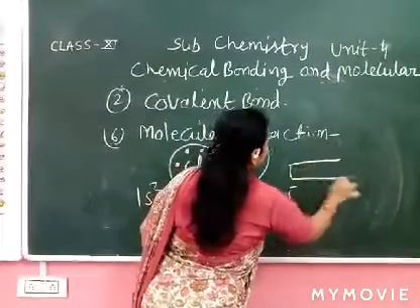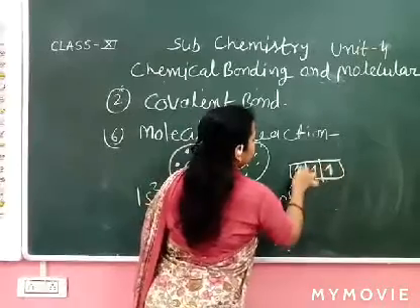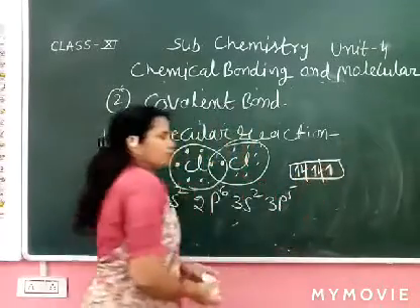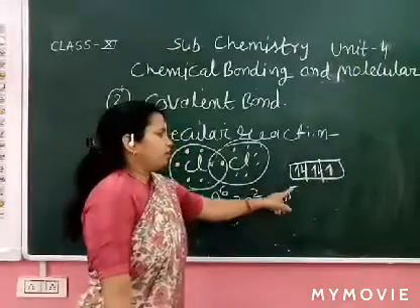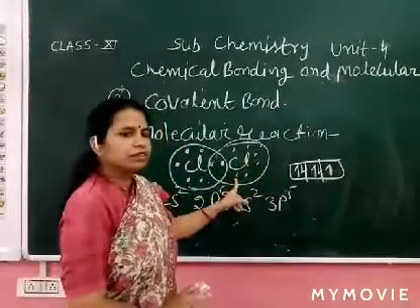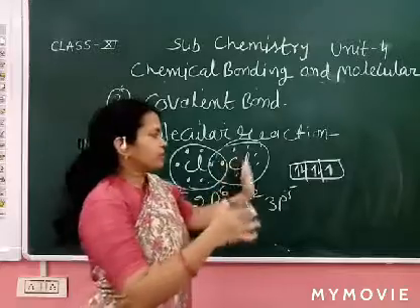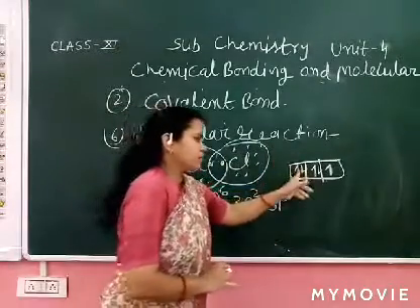So how many electrons are present? 1, 2, 3, 4, 5. We talk about this electron. Valency is 7. We represent the 7 electrons. Okay, don't be worried. We will discuss this topic in detail in the next class.